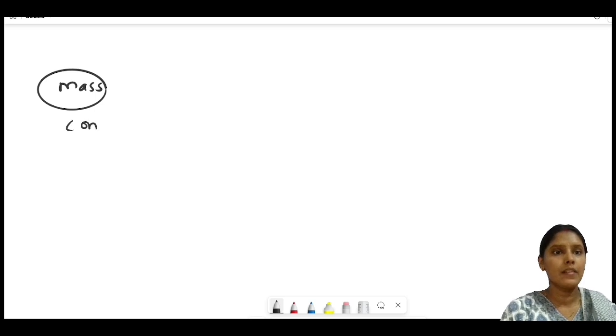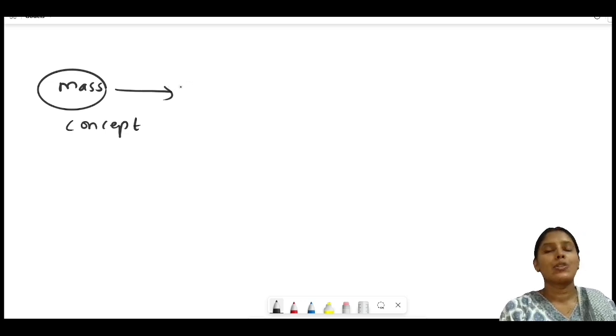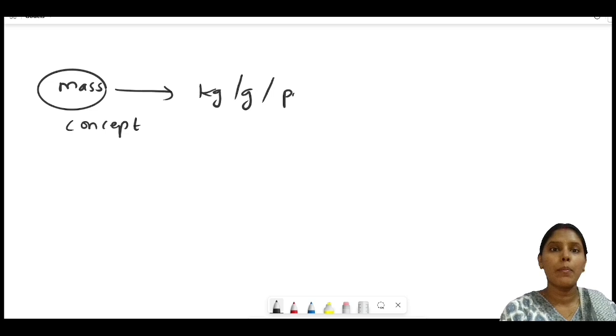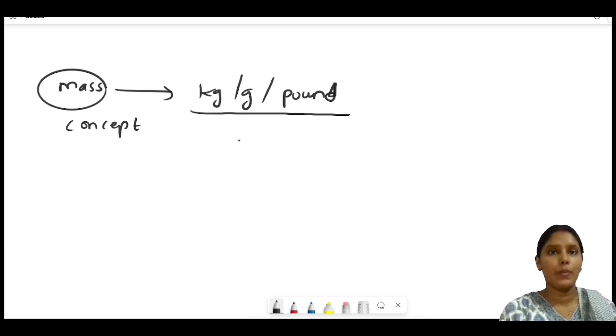But we have a measuring instrument, and this concept mass through a measuring instrument gives us some output, that is in terms of kilogram, gram, pound. So what we are getting is actually the output of the measuring instrument. We are not dealing with the concept.